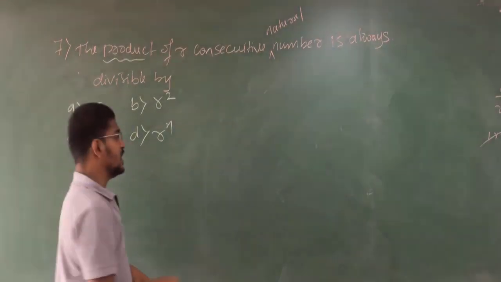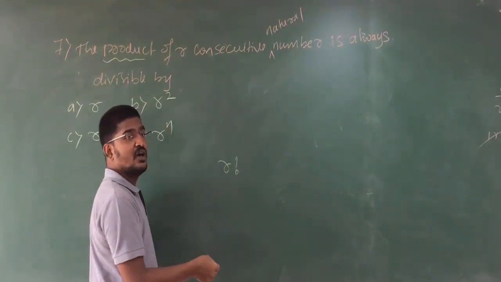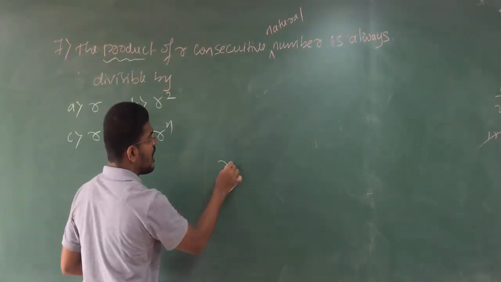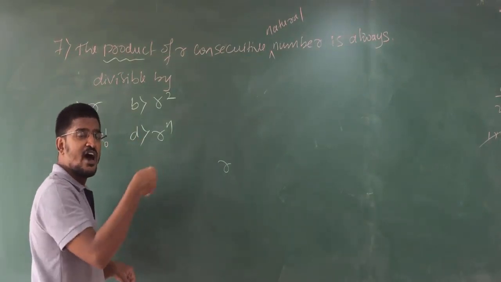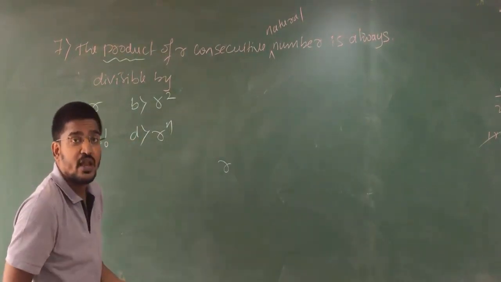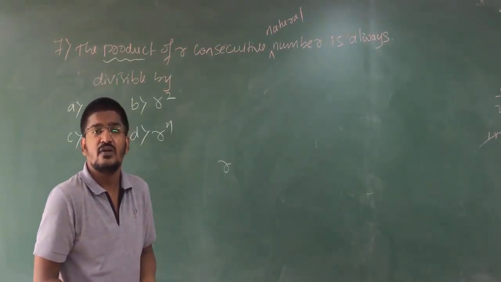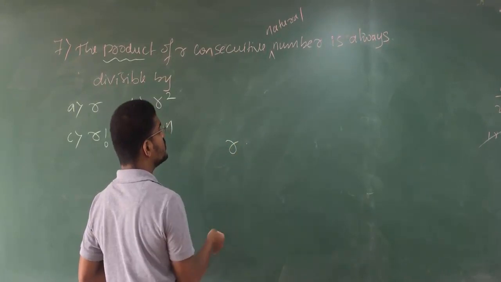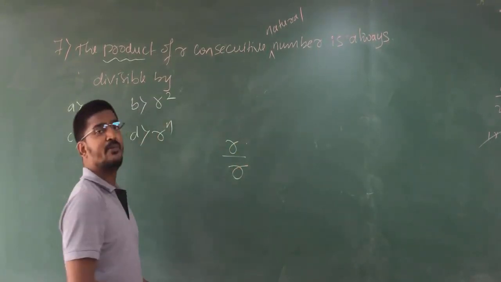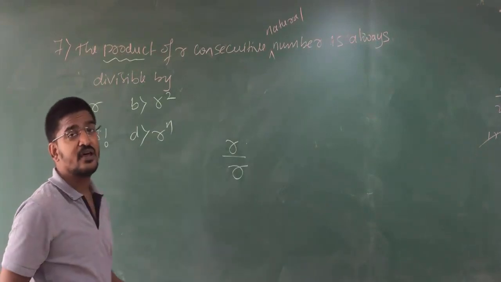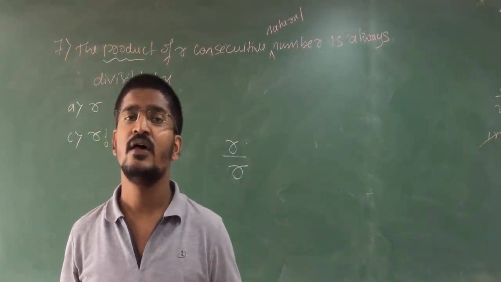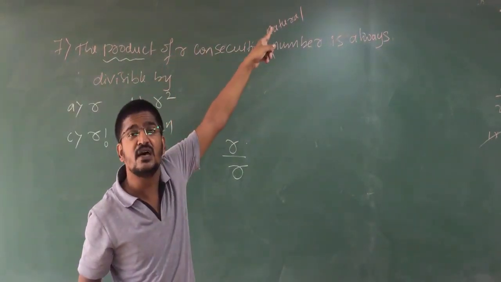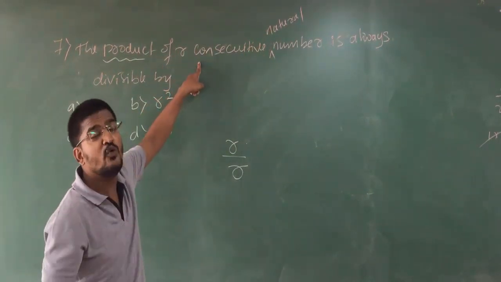See, r consecutive means r into r minus 1 into r minus 2 and so on. Clear? That is r consecutive. But if you take r and see divisibility, every number is divisible by itself, so you go for option 1. See, option 1 is not your answer, because they are asking the product of r consecutive natural numbers. Again, consecutive also you will miss.